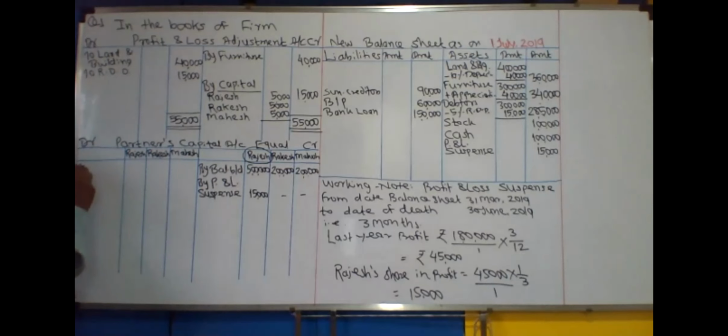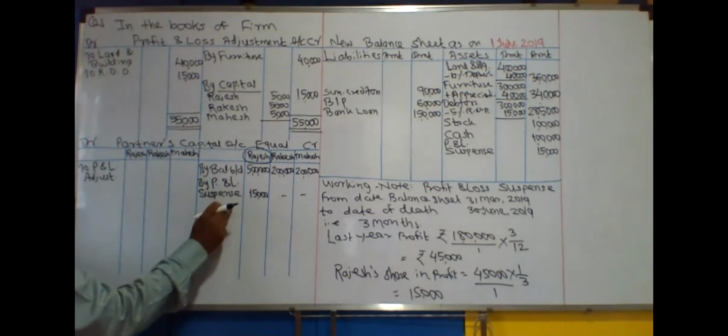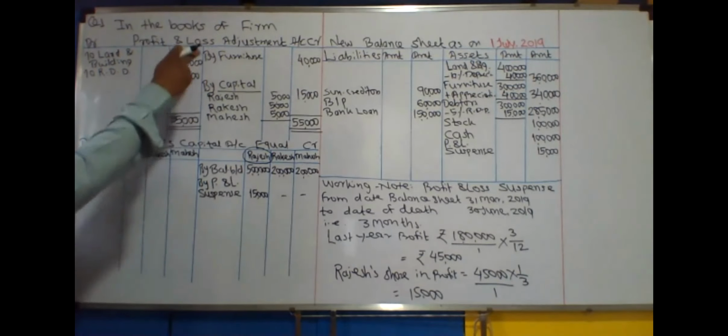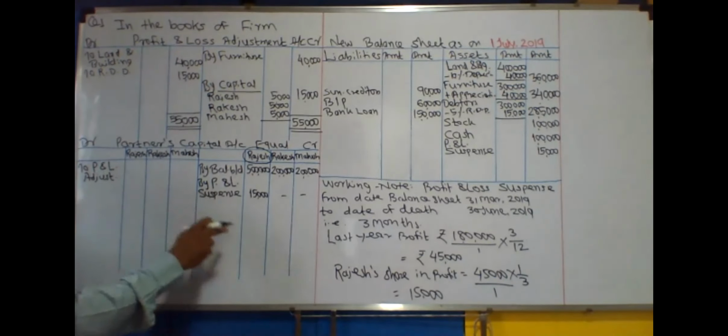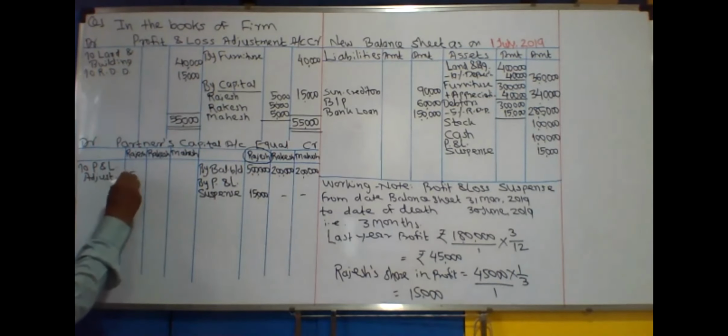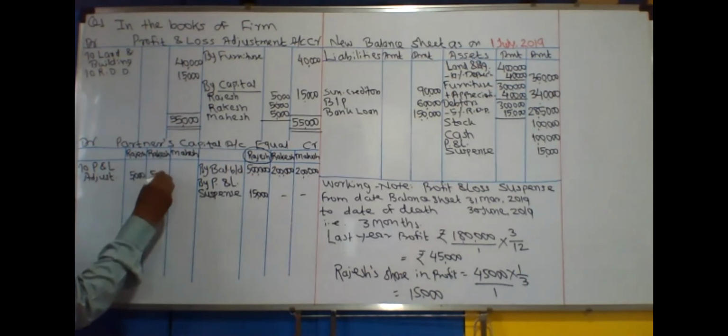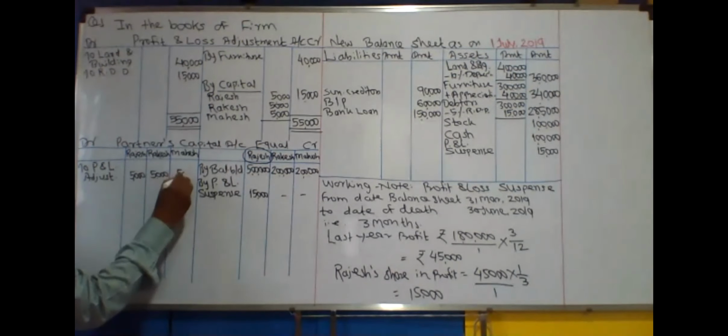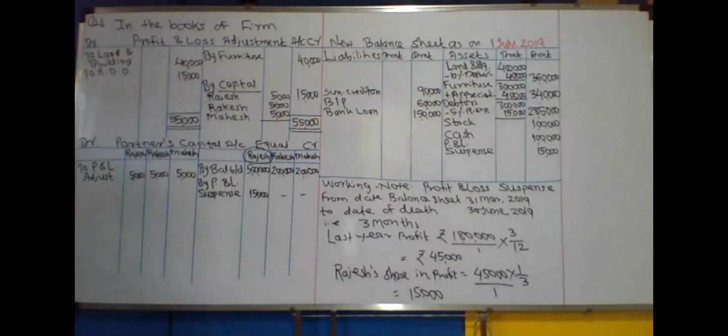By capital, debit side to profit and loss adjustment account. Don't confuse between profit and loss suspense and adjustment. ये profit and loss adjustment account है. Profit and loss suspense is coming according to working note. And write in the column of Rajesh 5,000, Rakesh 5,000, Mahesh 5,000.